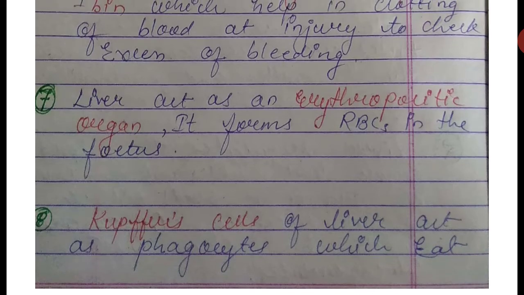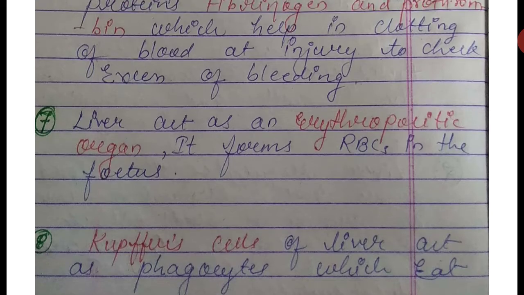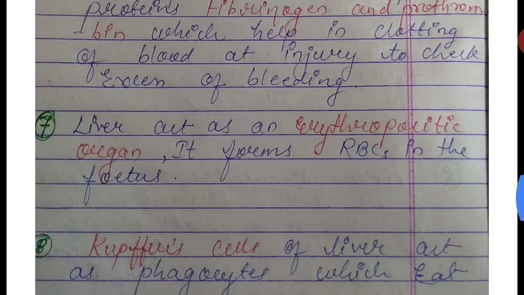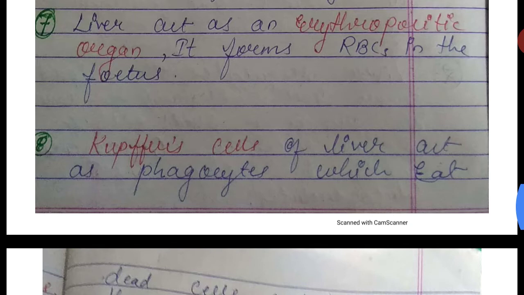In the fetal stage, the liver forms RBCs, but in the adult stage, RBCs are formed from the bone marrow. So the liver also acts as an erythropoietic organ, forming RBCs in the fetal stage.